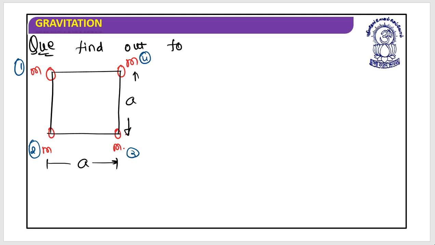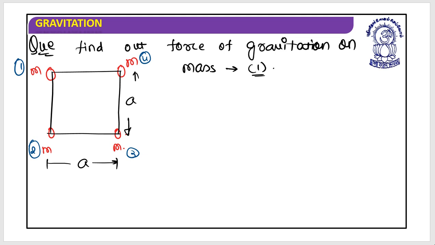So the question says, find out the force of gravitation on mass 1. You need to find out the force of gravitation on mass 1.